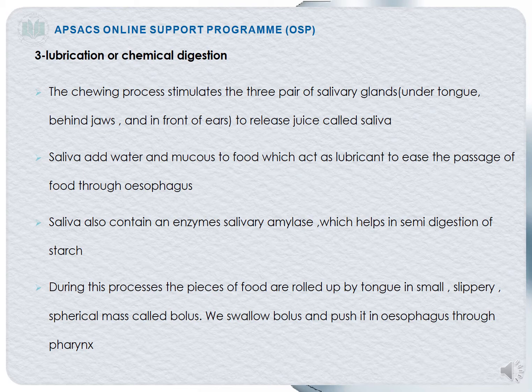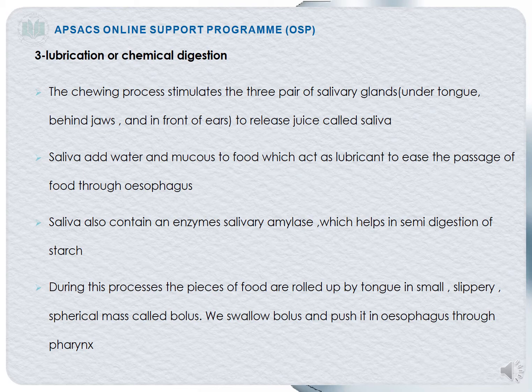Why is saliva released? What is the function of the saliva? The food that we have eaten, the food that we have ground or chewed, when saliva acts on that food, it will become watery or mucus. Why mucus? Just to lubricate it. Why does the food need to be lubricated?